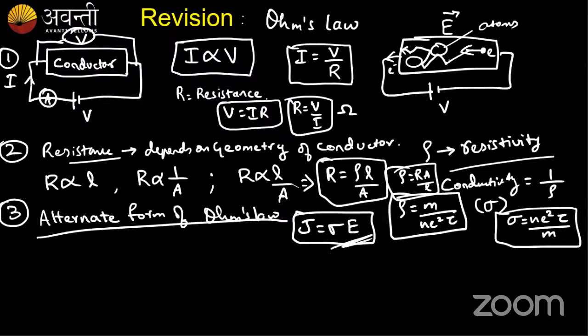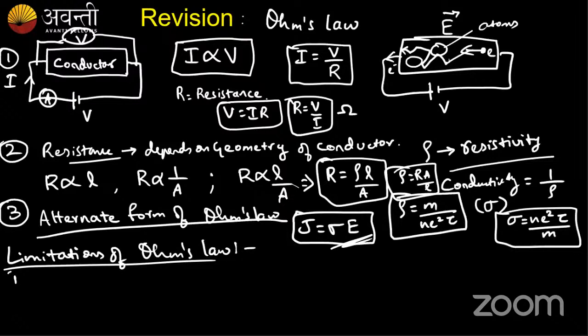Next, we studied the limitations of Ohm's law. What were the limitations of Ohm's law? There were a few limitations. Ohm's law was not applicable to all conductors. It was limited to a few conductors only. So Ohm's law was not applied to certain things.